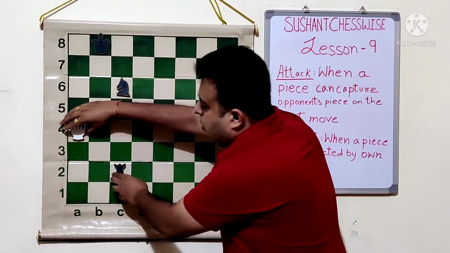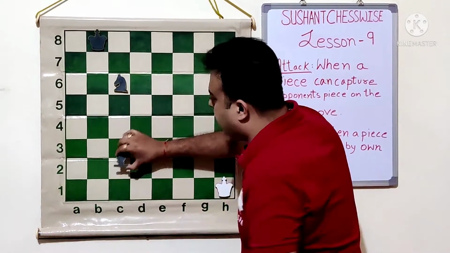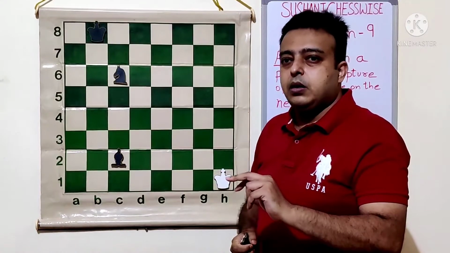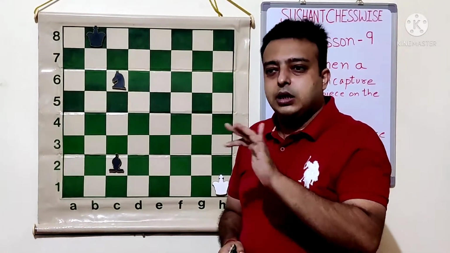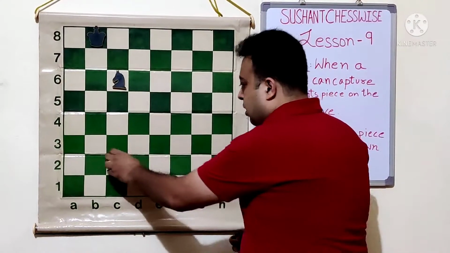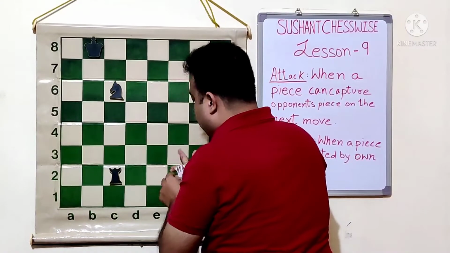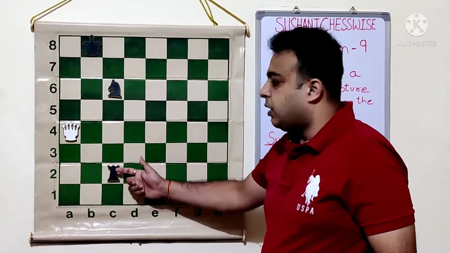So when the attacker captures, the supporter is able to recapture. So capture and recapture will happen. So that is attack and support. This we have to constantly keep on counting. In this current position there is no bishop over there. So the rook is unsupported. No one protects the rook.